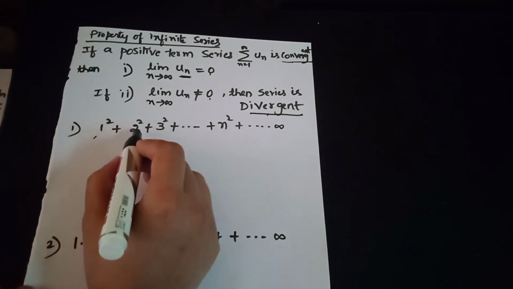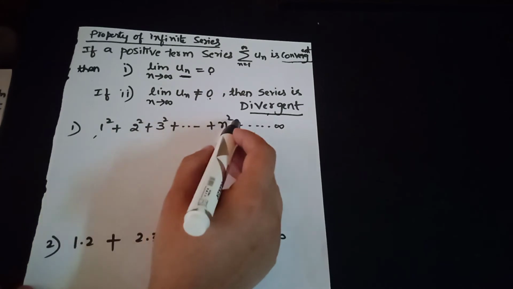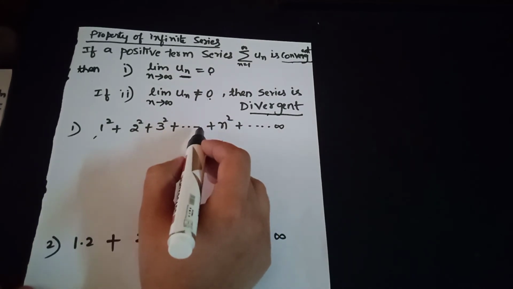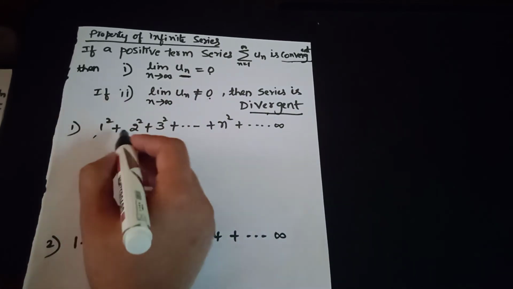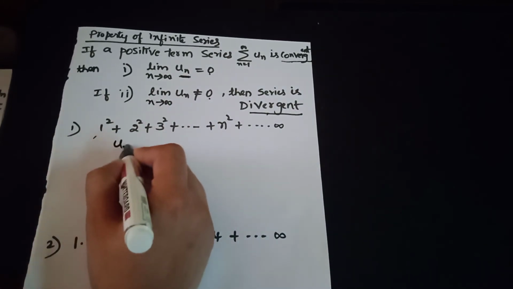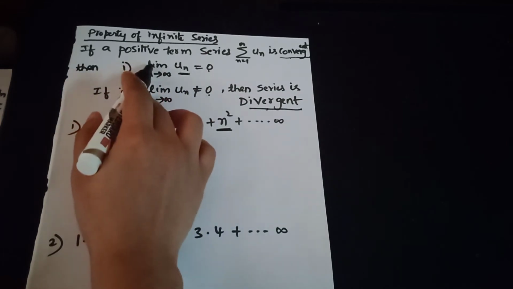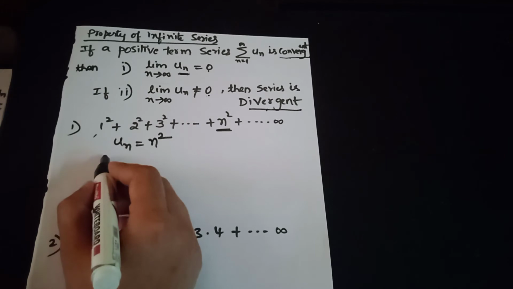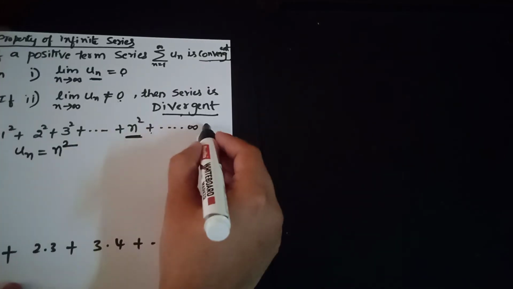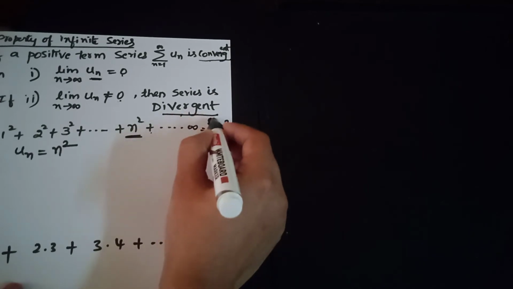First one is 1 square plus 2 square plus etcetera n square, an infinite series. We need to test whether this is a convergent or divergent series. For that, what is the nth term? The nth term will be n square. The property says to apply the limit to the nth term. This series is of the form sigma n square, where n is equal to 1 to infinity.